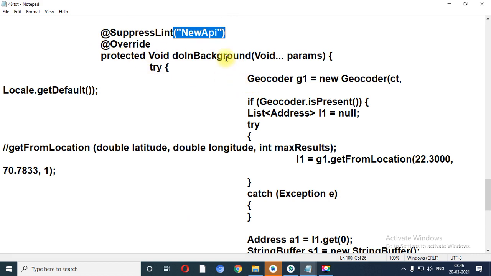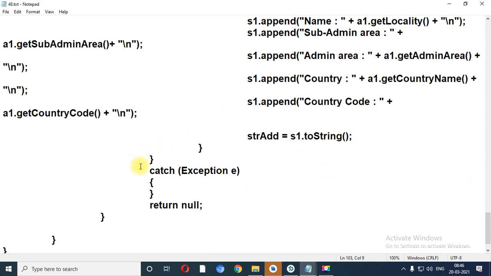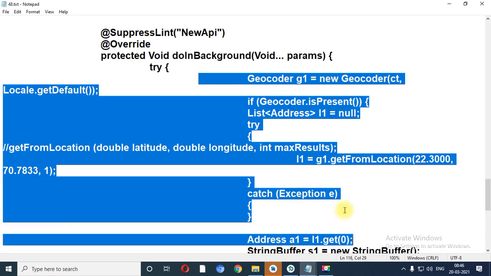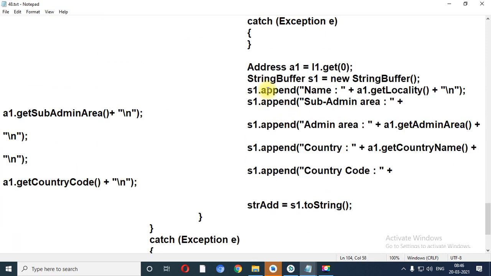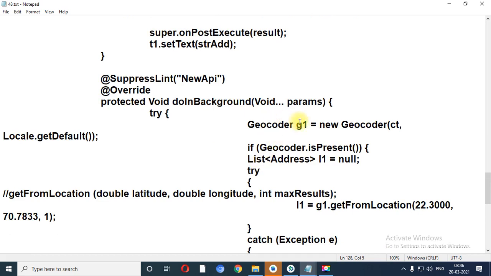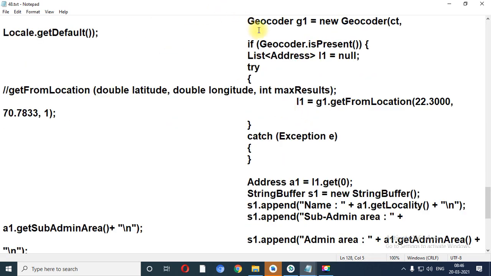Now in the doInBackground method, I have applied a try and catch block. Why try and catch? Because the following code may generate an exception, so for that I have written try and catch. Now for the location we have the Geocoder class. g1 is the object of the Geocoder class.